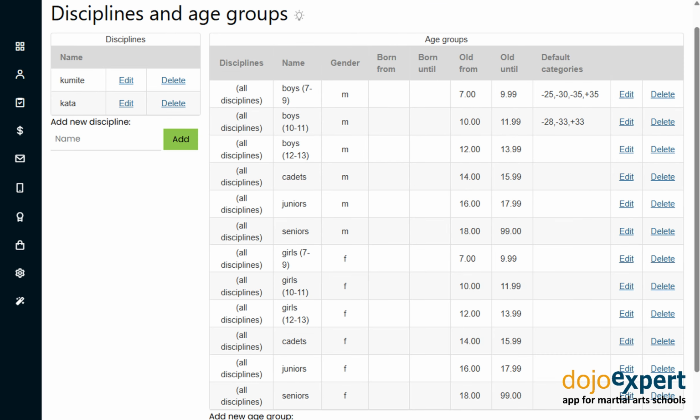How you organize your disciplines, age groups, and categories depends on you and your sport. Here is an example of how it would look for karate. If both disciplines have the same age groups, then each age group can remain set to all disciplines. We recommend separating age groups by gender, as this will then be validated by the registration form. You can enter default weight categories if they are the same for most tournaments, but you don't have to worry about that as you can override them for each individual competition.